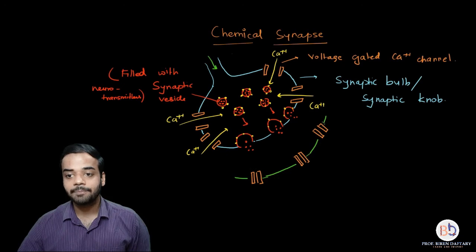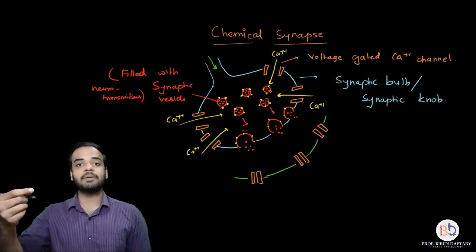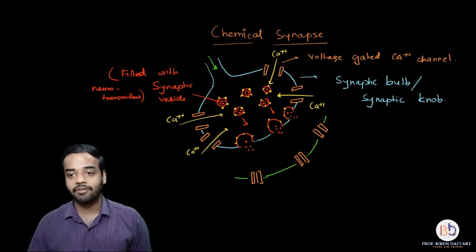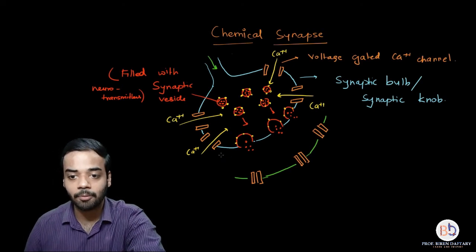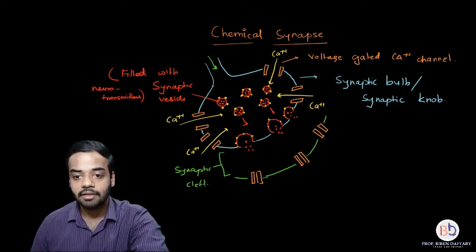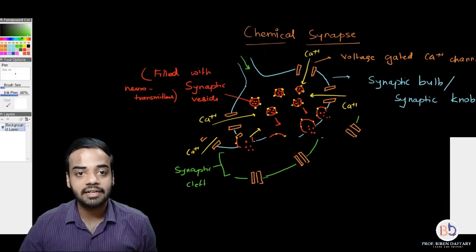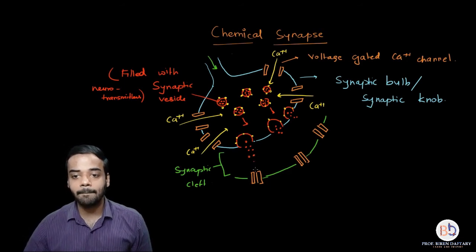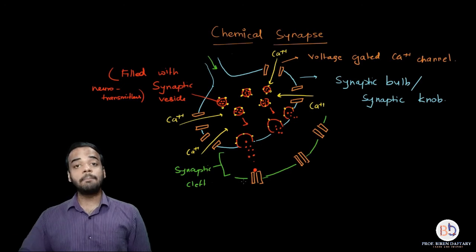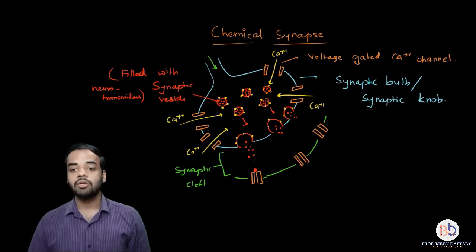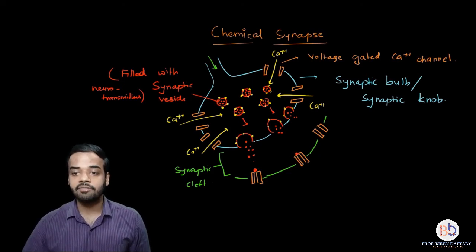Now what happens is, the neurotransmitters released by the presynaptic neuron are released into the synaptic cleft, right? This area, if you remember properly, is the synaptic cleft. So these neurotransmitters are released into the synaptic cleft, and they will pass through the synaptic cleft and bind to the receptor present on the postsynaptic neuron. So over here I am showing that it has bound, right? Again it will bind over here, again it will bind.